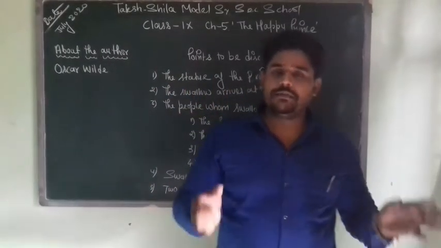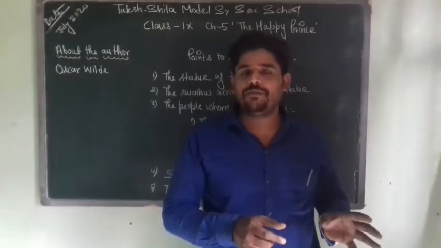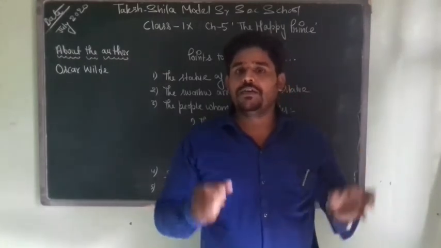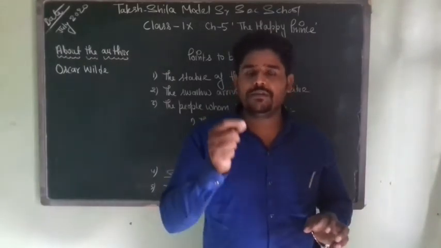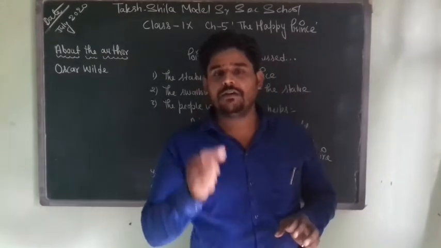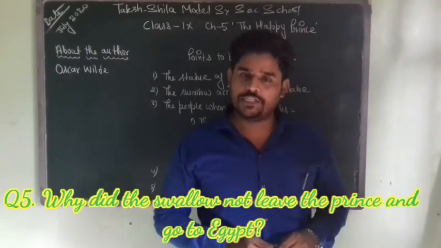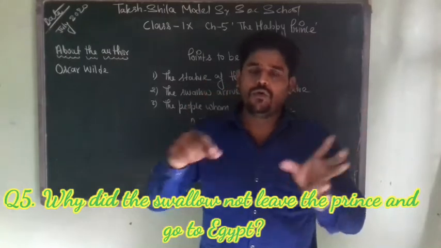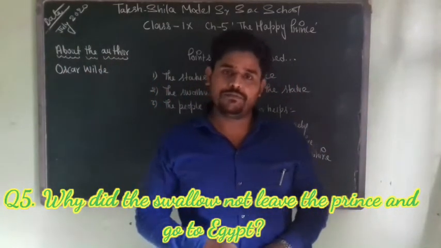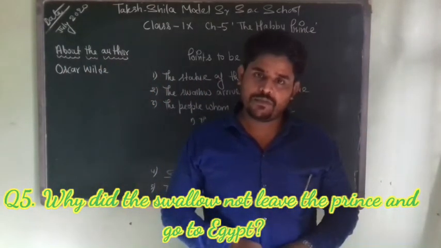So finally the statue of the Happy Prince asks the bird to take out, leaf by leaf, the gold from the statue and give this gold to the poor people, the people who are suffering.